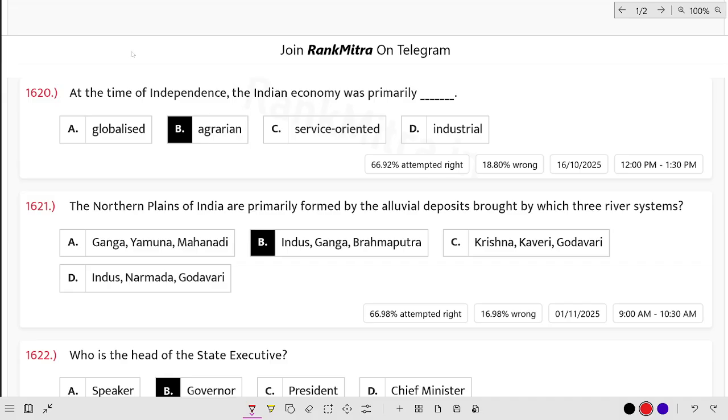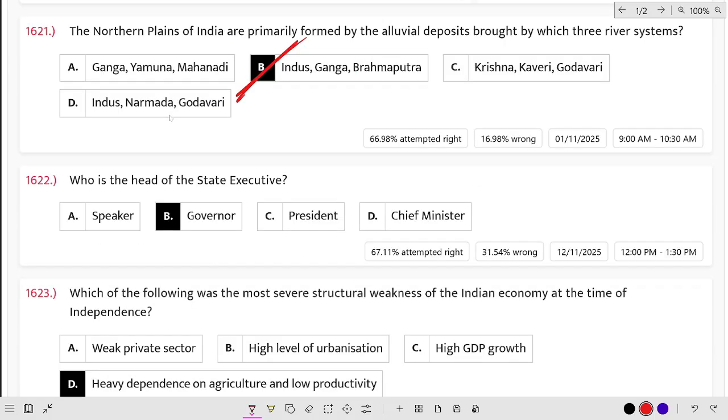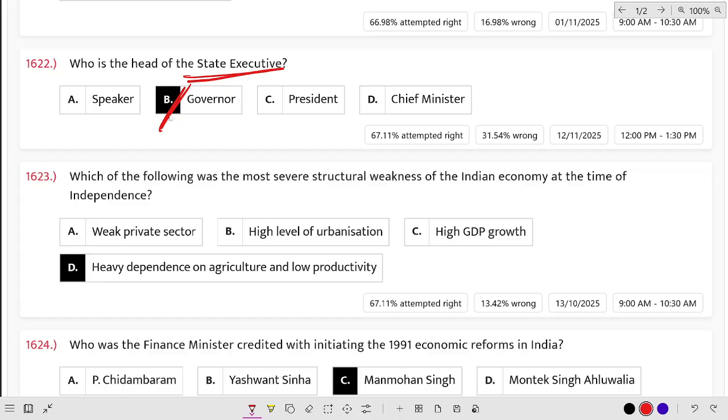At the time of independence, the Indian economy was primarily agrarian. The northern plains of India are primarily formed by the alluvial deposits brought by which three rivers? Indus, Ganga and Brahmaputra. Who is the head of the state executive? The head of the state executive is the Governor.